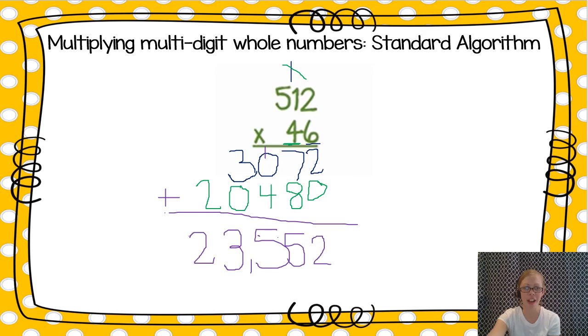So I'm going to put my comma in here to get my final answer, 23,552. This is the standard algorithm for multiplying. Algorithm means a procedure, and we'll be practicing that a lot together this week.